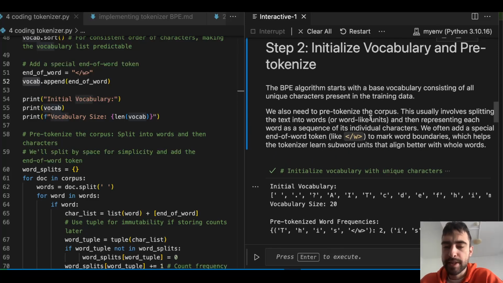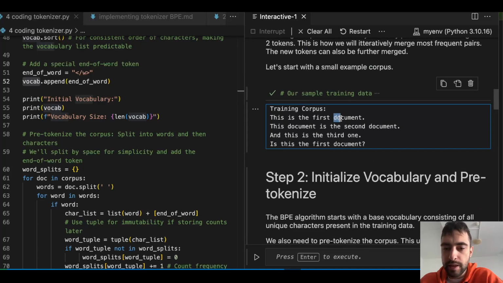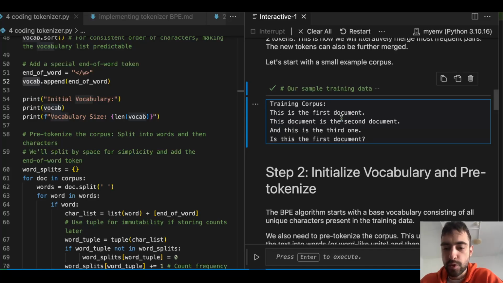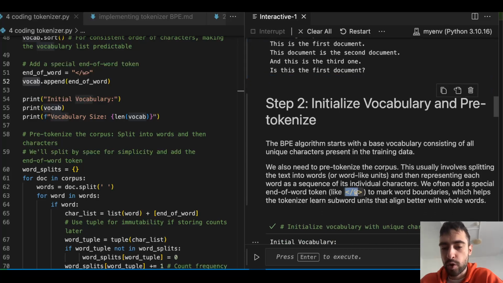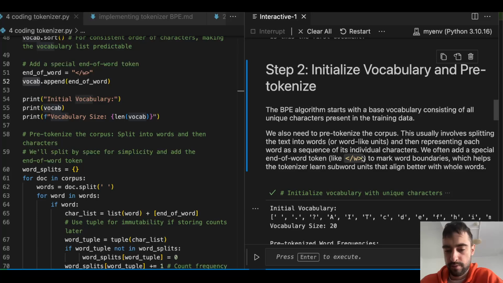So this helps the tokenizer to, for example, learn this unit as a subword unit, as opposed to learning this subword or this unit. So we want to try to keep the subword units within words. That's why we add this end-of-word token, so it knows where the end of the word is.